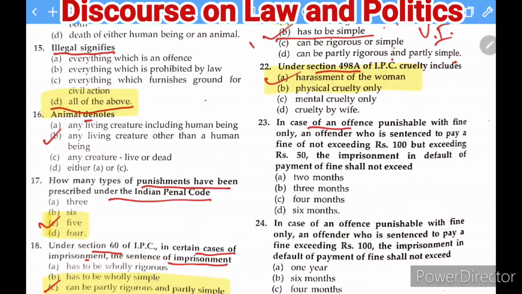Next question. In case of an offence punishable with the fine only, an offender who is sentenced to pay a fine not exceeding ₹100 but exceeding ₹50, the imprisonment in default of payment of fine shall not exceed what? So where an offender is sentenced to pay a fine of not more than ₹100 but more than ₹50, then what kind of imprisonment would there be in case of default of payment? So the right answer of this question is that he is going to be liable for up to 2 months.